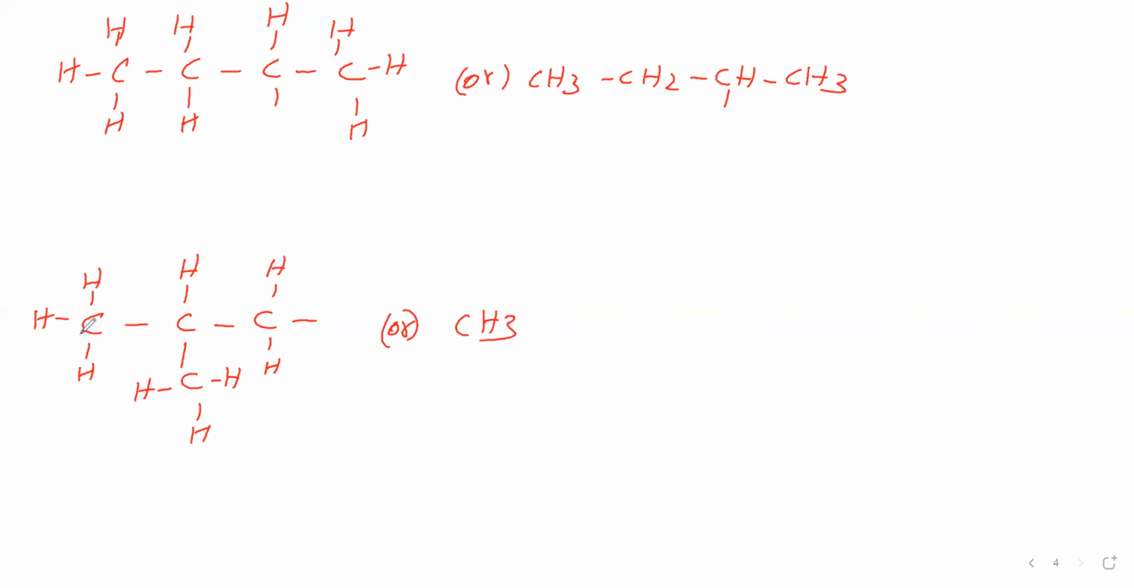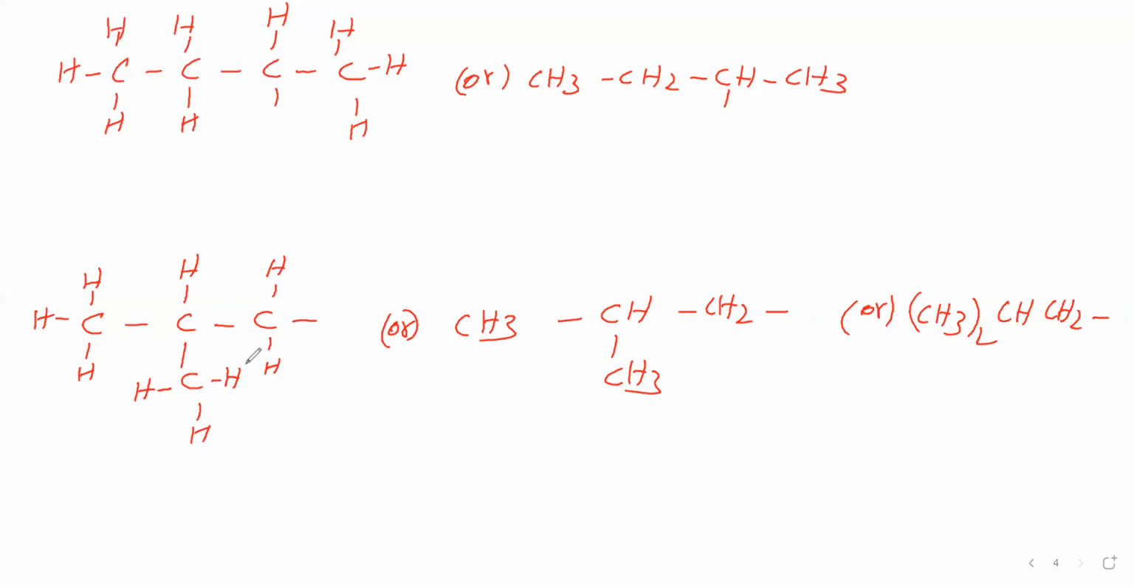The first carbon is having 3 hydrogens. The second carbon is having 1 hydrogen. This down carbon is having 3 hydrogens. This last carbon is having 2 hydrogens and a bond. Like this we can write. This we can write in another manner: these two CH3 groups are attached to this carbon, therefore CH3 twice, CH2 single bond. Like this also we can write.